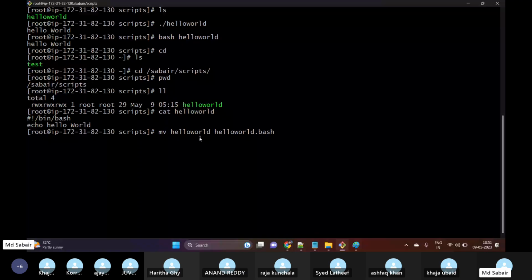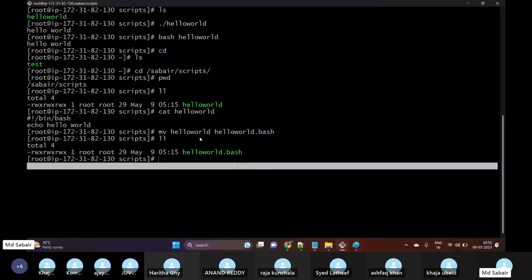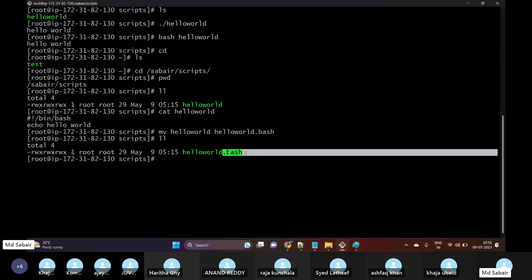So what will happen now? With the help of this extension, some other person from the team will be able to understand that this is a bash script which will execute hello world as output.